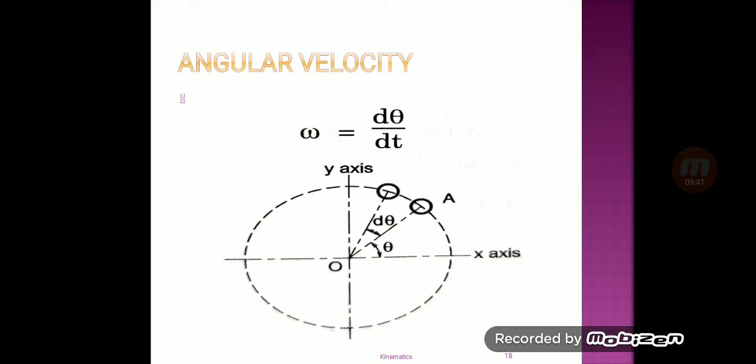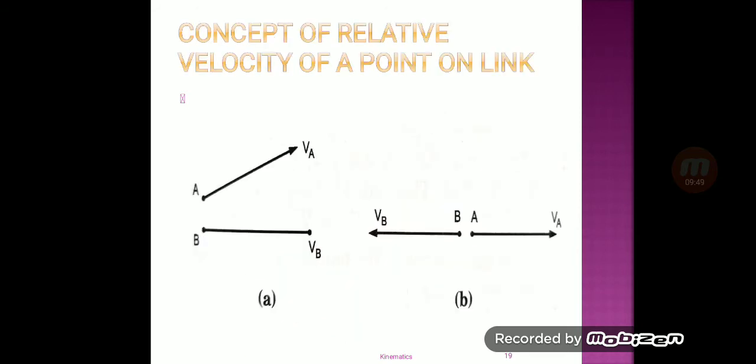Mathematically, it can be written as omega is equal to d theta divided by dt. Now let's see the concept of relative velocity of a point on a link. Let's consider figure A.